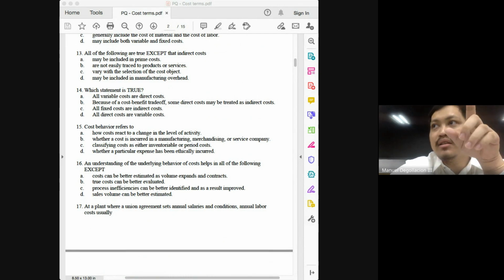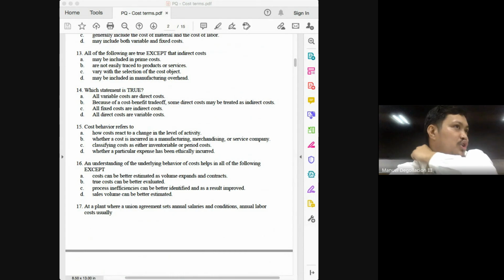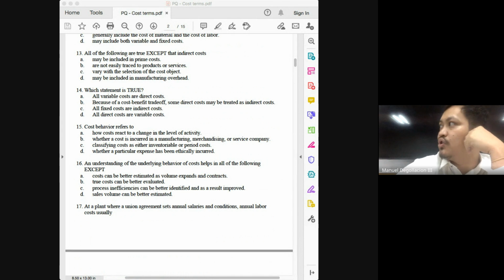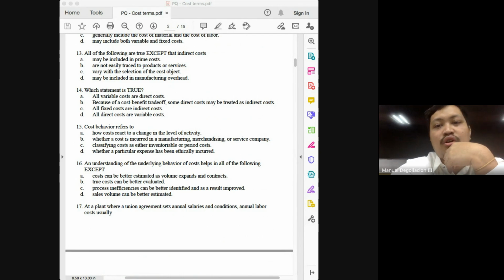They would think that your total product cost is equal to prime cost plus conversion cost, and that is incorrect. Why is it wrong to say that prime cost plus conversion cost is equal to total product cost? Because it will result in the duplication of your direct labor, because your conversion cost is composed of your direct labor and indirect costs.